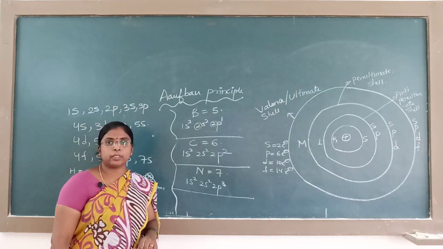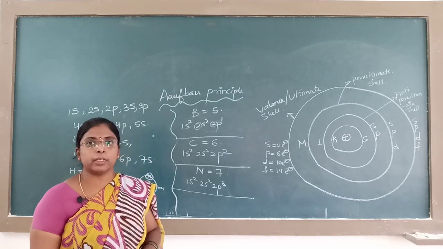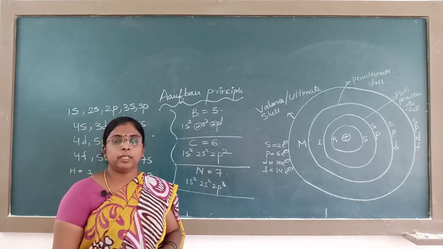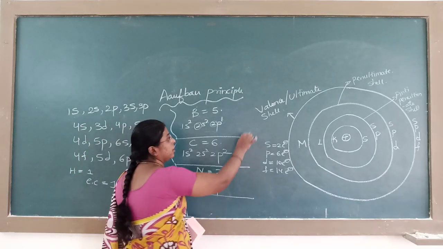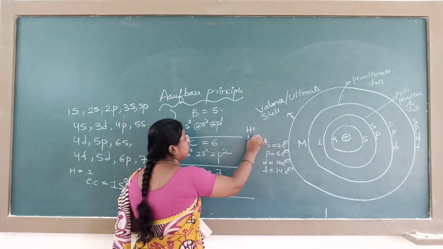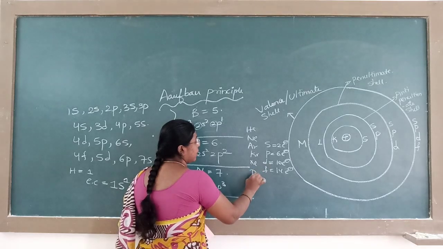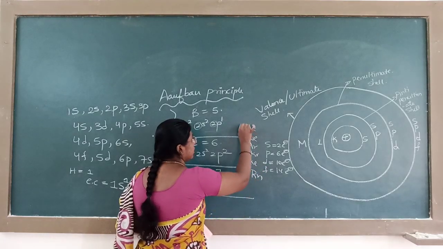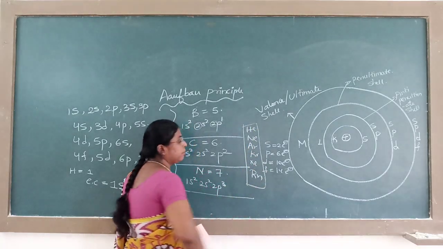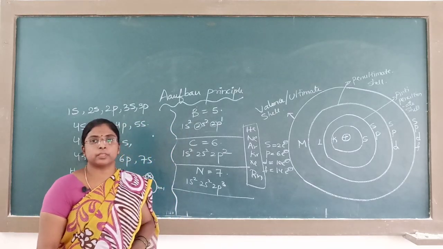See, in the periodic table you have seen that there are noble gas elements: helium, neon, argon, krypton, xenon as well as radon. In nature, all the elements tend towards stability.